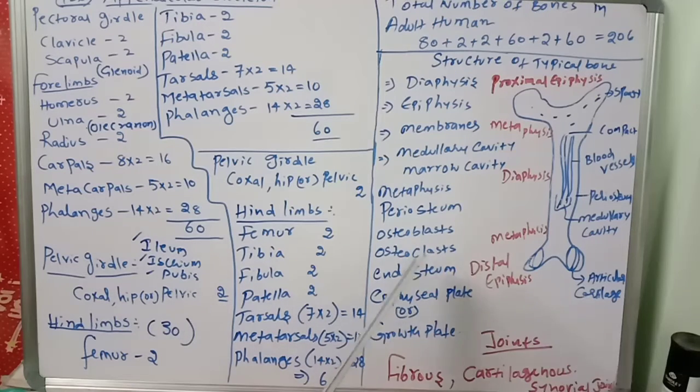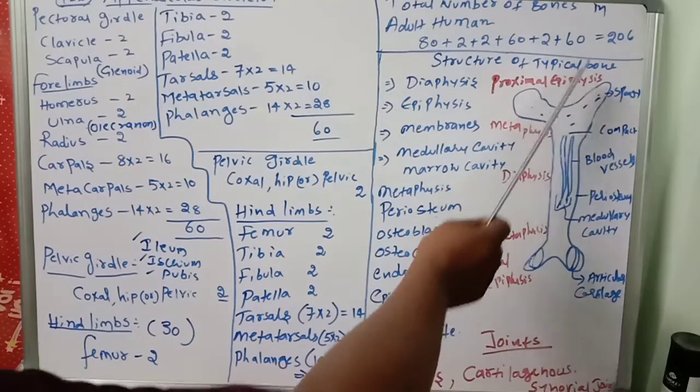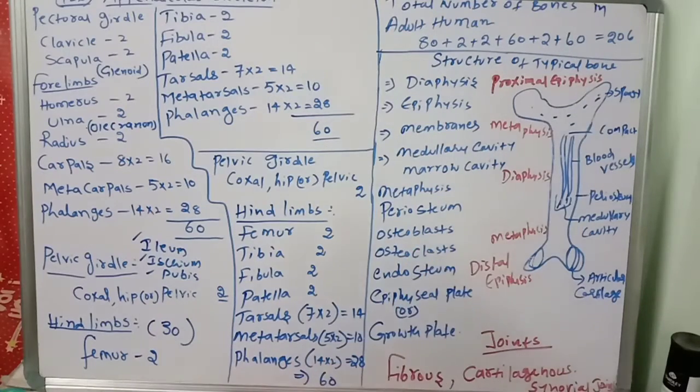The osteogenic layer produces two cells, osteoblast and osteoclast. The endosteum covers the trabeculae of the spongy portion of the bone, and in between the diaphysis and epiphysis, one plate-like structure will be there. That is called the epiphyseal plate, or growth plate.